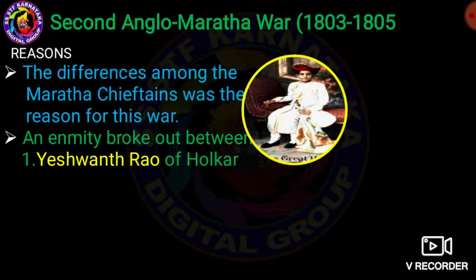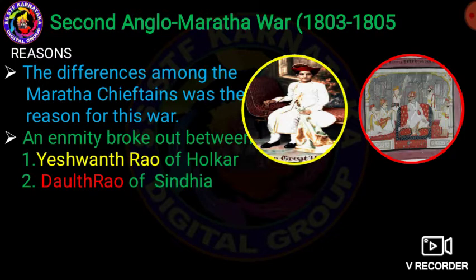What is the reason? Keep it in mind: in the Second Anglo-Maratha War, enmity broke out between Yashwantrao of the Holkar family and Daulat Rao of the Scindia family. Yashwantrao Holkar attacked the Scindia family, Daulat Rao, and he also attacked the Peshwa Balaji Rao.